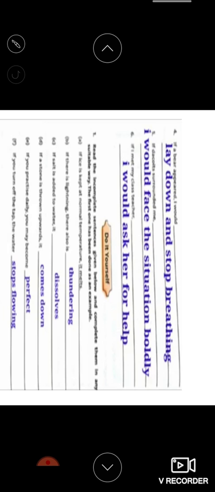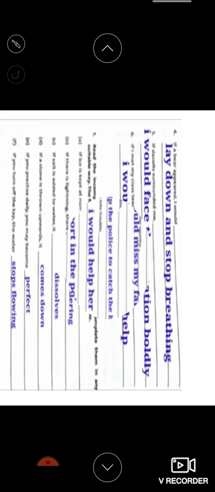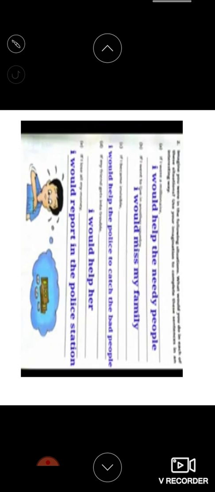Imagine you were in the following situations. What would you do in each situation? It is your condition, children. What will you do if it happens with you? If I were a millionaire, you know what a millionaire is? The one who is very rich, a crorepati. I would help the needy people.